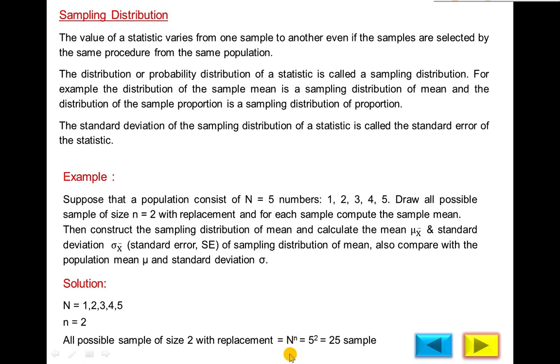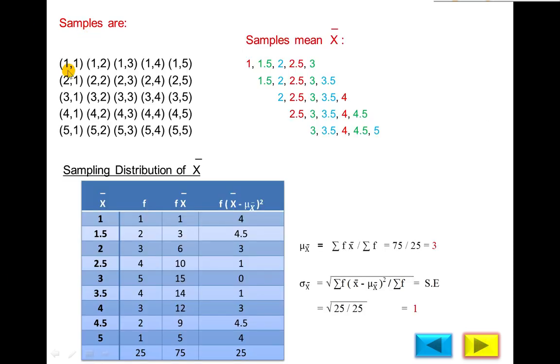If you throw a coin 2 times, 2 power 2 is 4. Same as there, if you draw all possible samples from a population of 5 with size 2, 5 power 2 will be 25 samples. So first we will draw 25 samples of size 2 with replacement, meaning first write 1, then replace it in the same population, and you can select another sample 1 again.